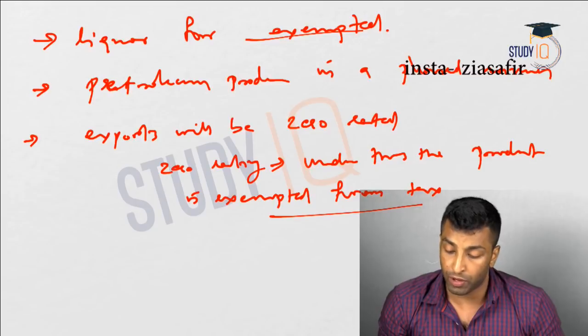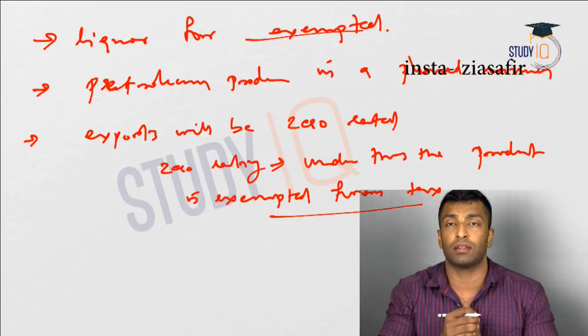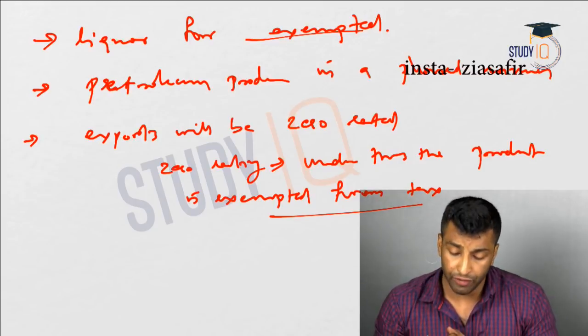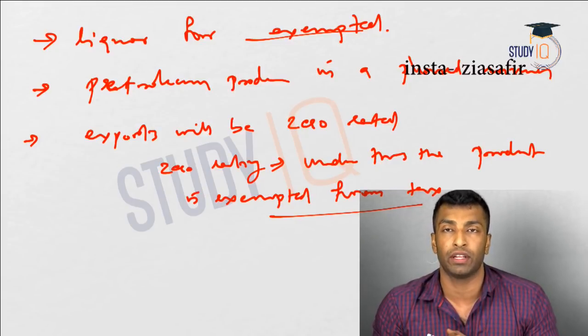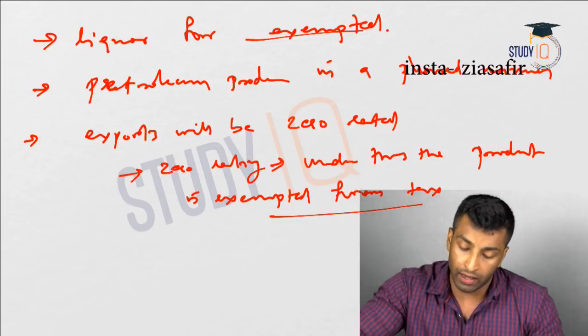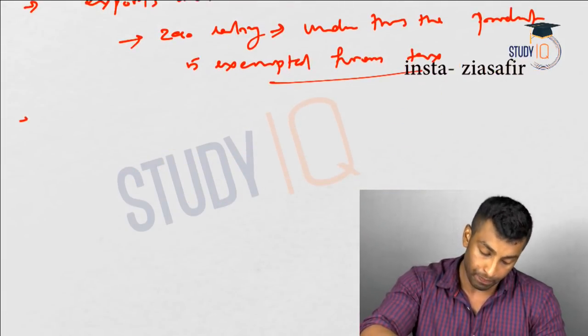Effectively there is no indirect tax on exports, so the exports will become more competitive in the market. That's why this zero rating concept is there.